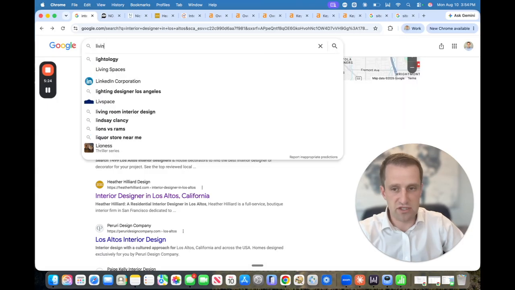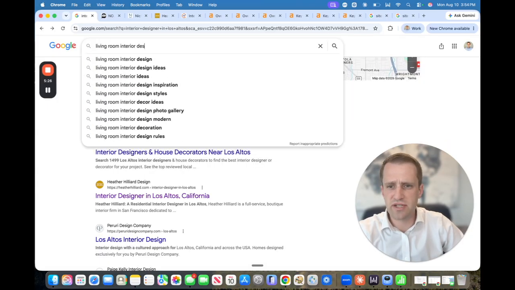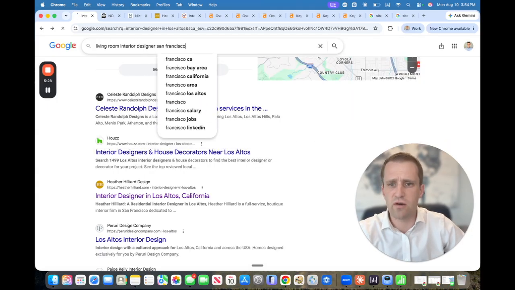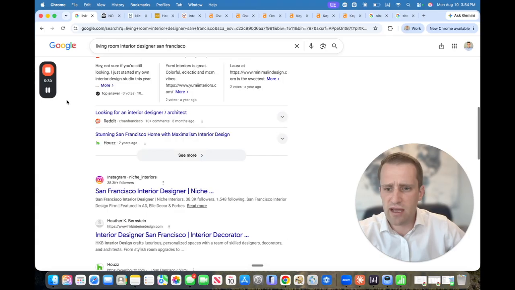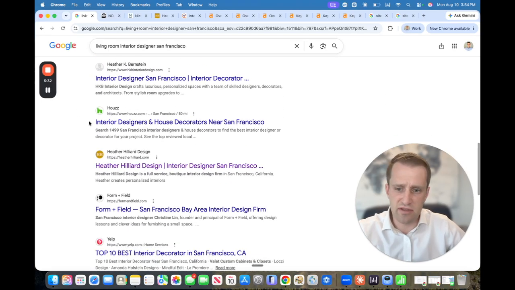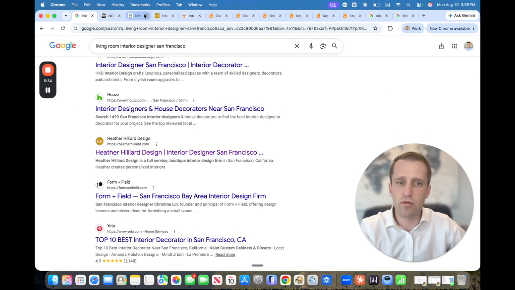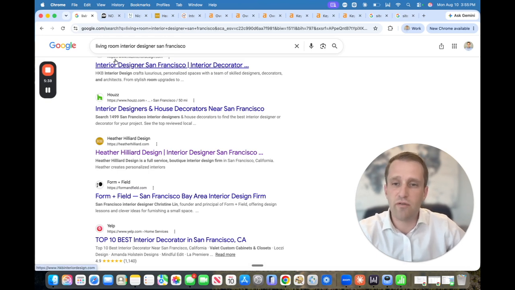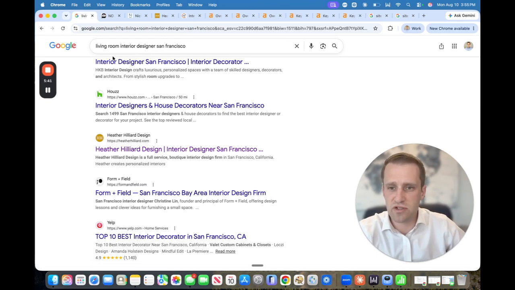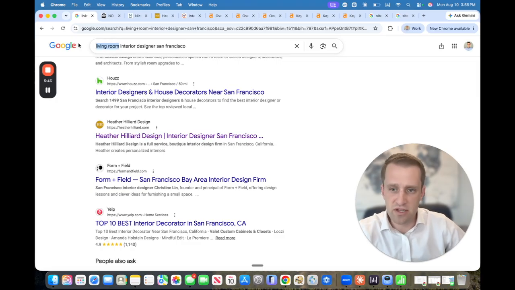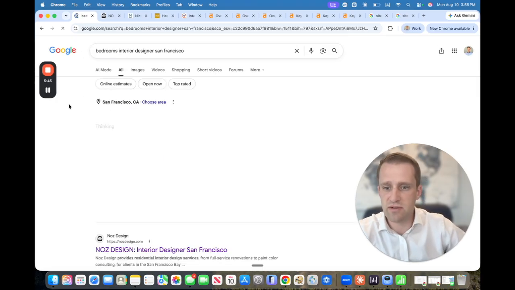and that's what's helping them get to the first page of search results. If I did living room, interior designer, San Francisco, and we were to go through that, again, there's Heather Hilliard. Why? Because if you go through her site, she actually has dedicated SEO keywords for pages for interior designers for living rooms or bedrooms. So if we did bedrooms, let's see what happens.